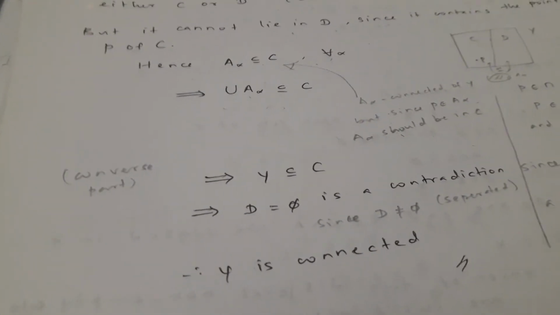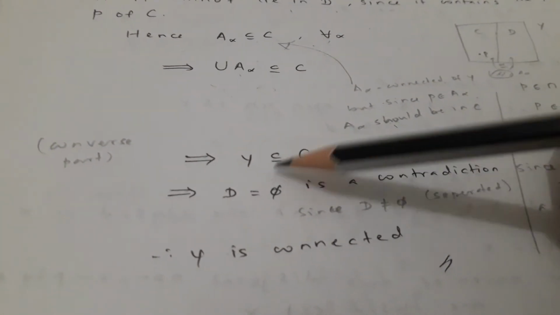A alpha is a connected subspace of Y, and since P belongs to A alpha, it should be in C. Why is it so? Because A alpha is connected in Y, so if P belongs to A alpha, it should be in C. From this we get the union of A alpha, which is Y, is a subset of C. So we conclude D is empty.